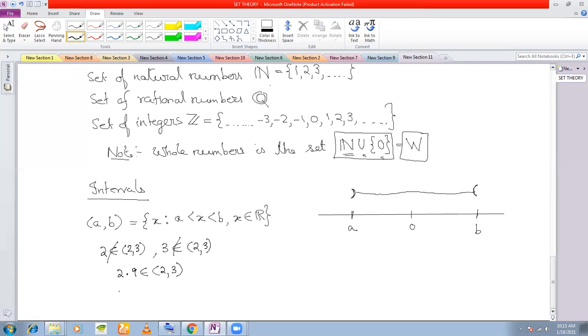Clear? You can say 2.99999 and so on. You continue. This belongs to this set, but not 2 or 3. It will not touch 2. Clear? Be very clear with intervals, because we will be using intervals later on. Any questions?